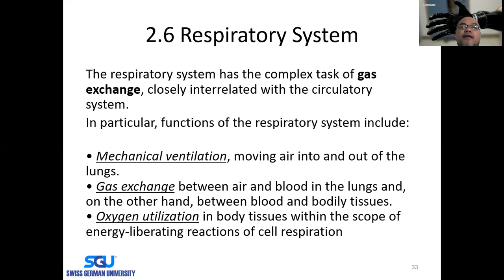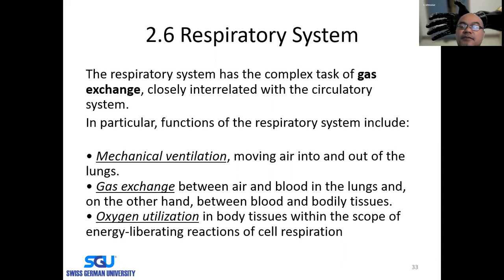system. So the functions of the respiratory system include mechanical ventilation, so moving air into and out of the lung. So this is the upper tract respiratory system. Then the lung itself conducts the gas exchange between the air and the blood in the lungs, and on the other hand, between the blood and the bodily tissues.